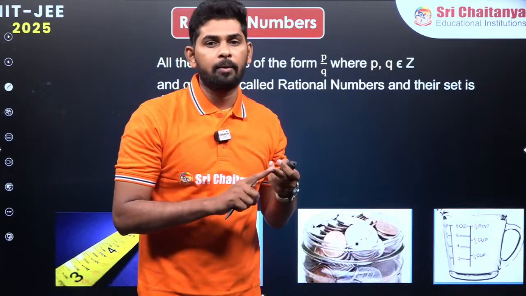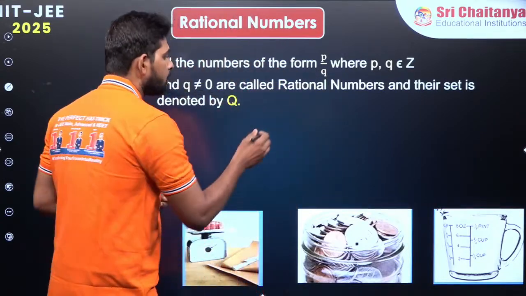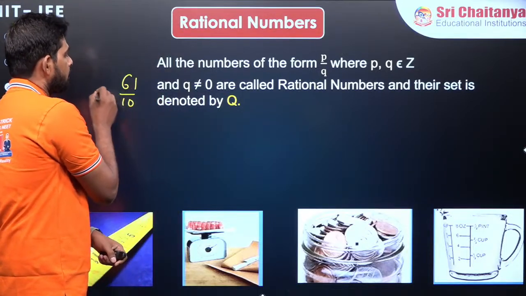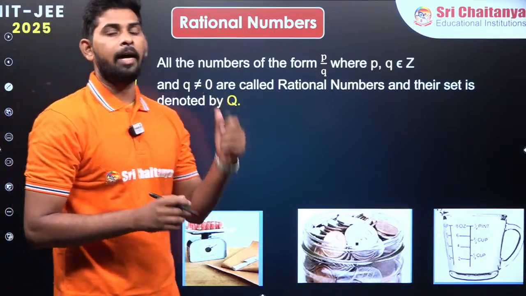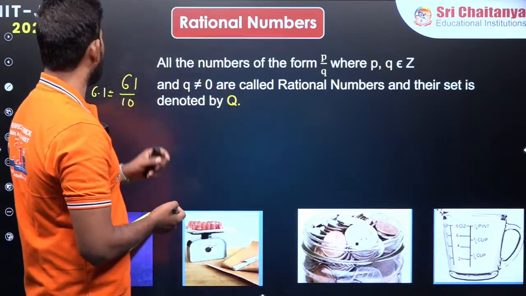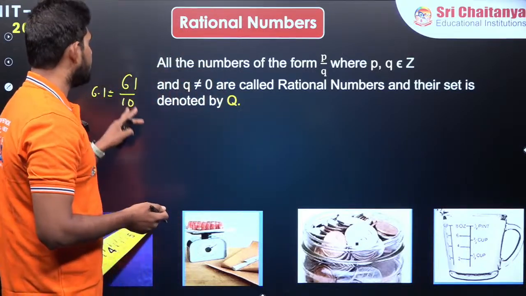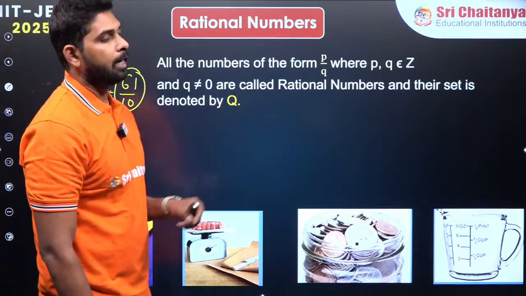That is 6.1, 6.2, 6.3, like that we are going to divide. Or else you take 61 and divide by 10, that is going to give us 6.1. So my height is going to be 6.1. To know that, I am going to divide that one interval into 10 parts. So that is giving us these numbers which are called rational numbers.